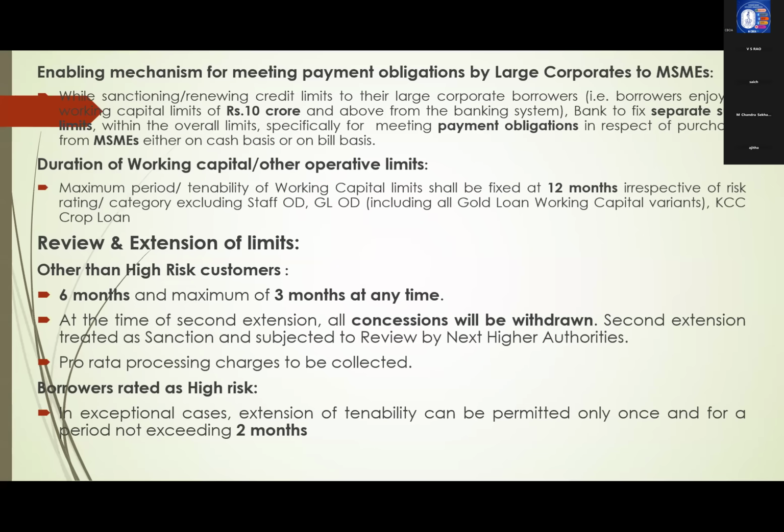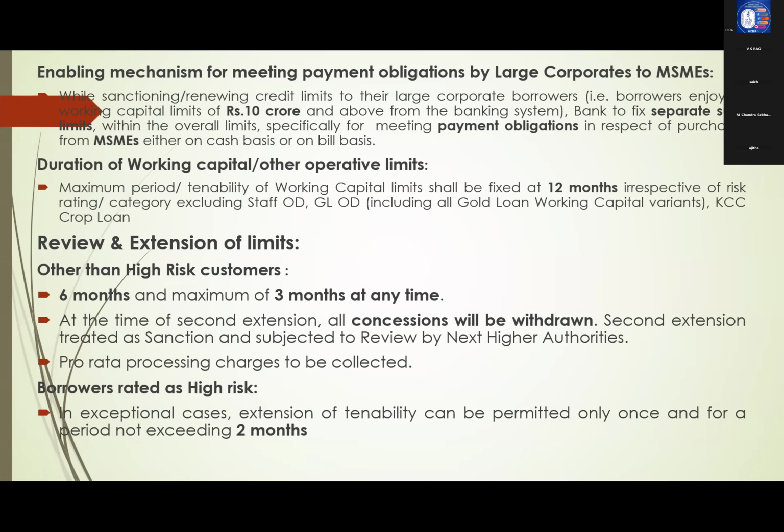That means big corporates may be taking raw material from small MSCs. If big corporates don't repay to the small MSCs within time, the small MSCs will die due to starvation of working capital.